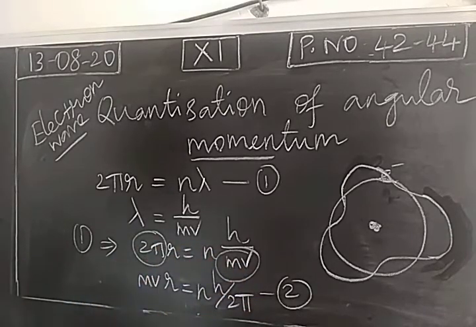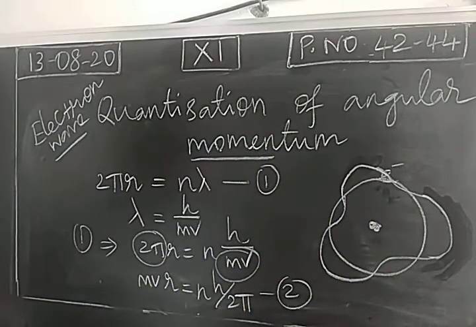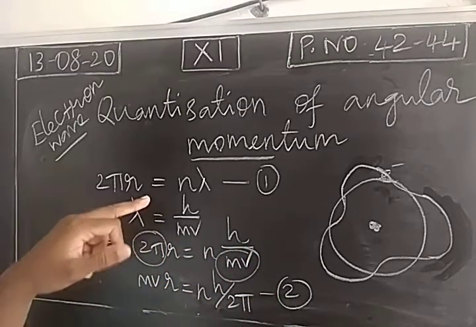Can you remember this equation? Yes, this is the angular momentum of an electron, because the electron is revolving in the circular path. So this is the equation of what? The particle nature of an electron. This is the equation we obtained in Bohr's concept. According to Bohr's postulate, the angular momentum of an electron is an integral multiple of h by 2 pi. When we assume that the electron is moving as a particle around the nucleus in the circular path, the angular momentum of an electron is an integral multiple of h by 2 pi. So we have derived this equation from this concept.